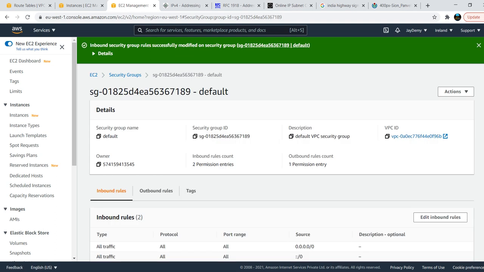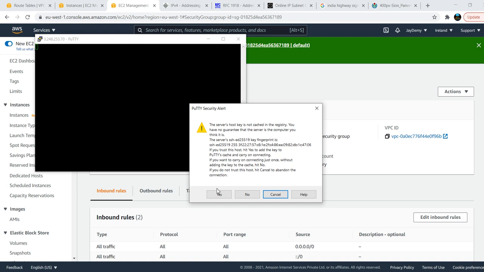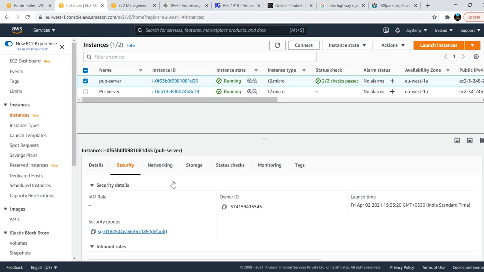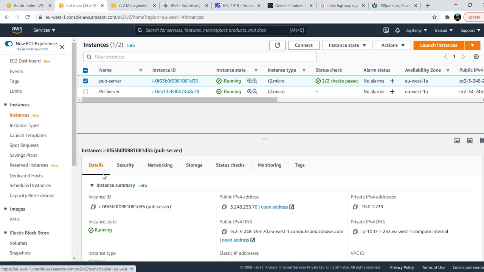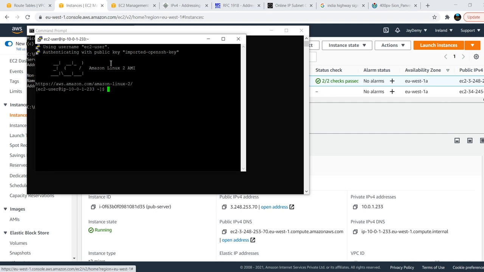Now I have done that. I will go to PuTTY and just restart this session. It is asking for a prompt: yes, I want to connect to my server. Is that the correct IP or not? I think I have connected to the wrong IP. No, it is correct. Yes, you can see here it is connected now.